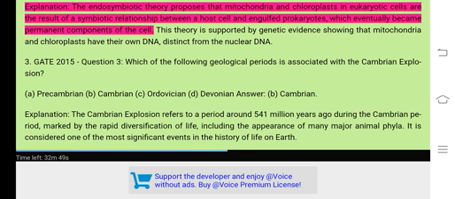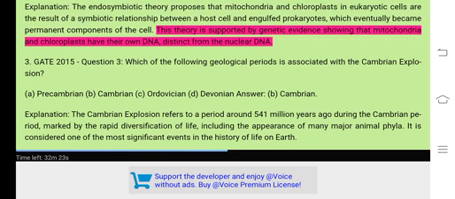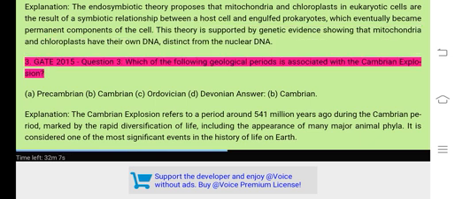Explanation. The endosymbiotic theory proposes that mitochondria and chloroplasts in eukaryotic cells are the result of a symbiotic relationship between a host cell and engulfed prokaryotes, which eventually became permanent components of the cell. This theory is supported by genetic evidence showing that mitochondria and chloroplasts have their own DNA, distinct from the nuclear DNA. 3. GATE 2015, Question 3.